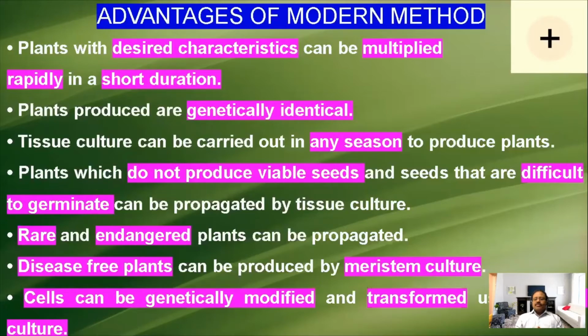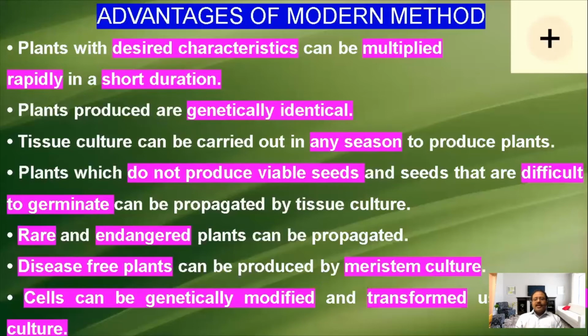Some plants never produce viable seeds, so they cannot germinate. Some plants are difficult to germinate. That type of plant we can also produce with the help of the modern method. Then rare and endangered species: some species are very rare, so we are not able to get the plant.